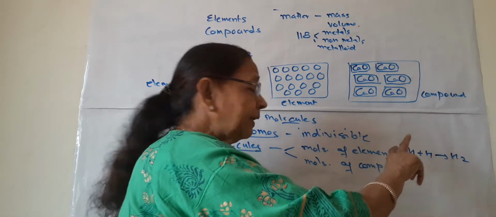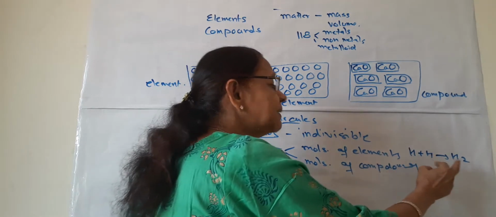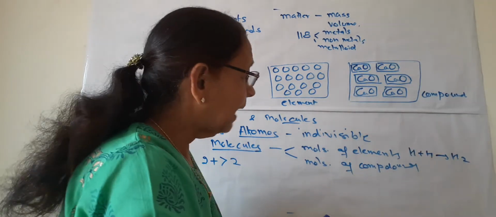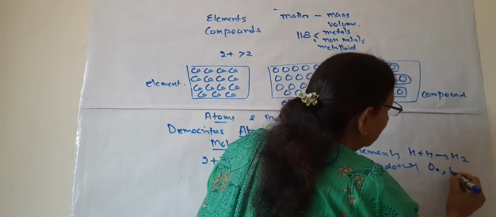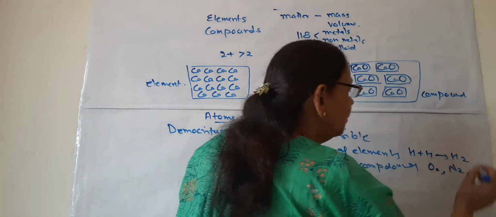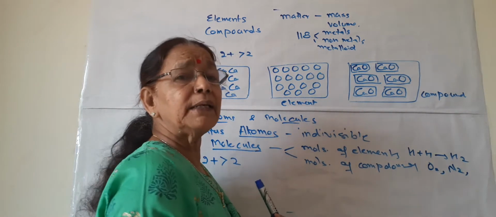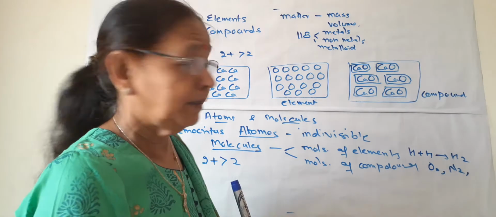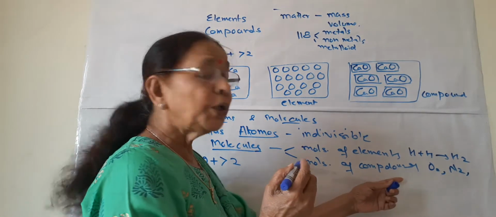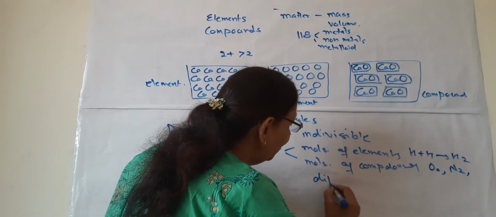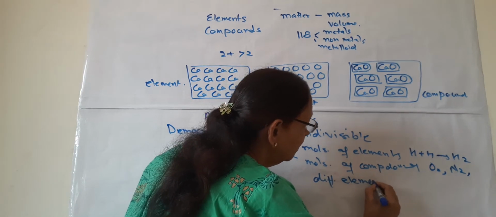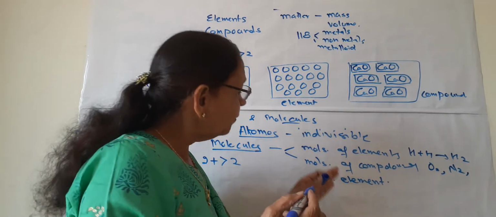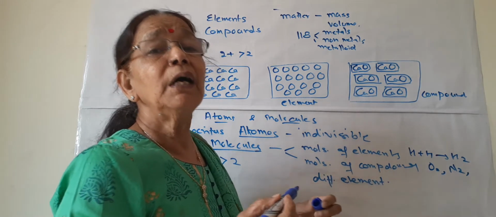of the same element. So if the molecule of the same elements are present together, we just say it a molecule. Like the other examples are oxygen, nitrogen and many more. So if only one type of element is present in a molecule, we call it simply a molecule of element. But what is the molecule of compound? If different elements are present in fixed proportion, joined chemically, then it forms a molecule. Again it is a molecule, but it is of a compound.